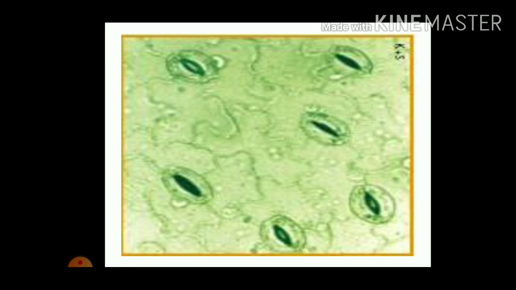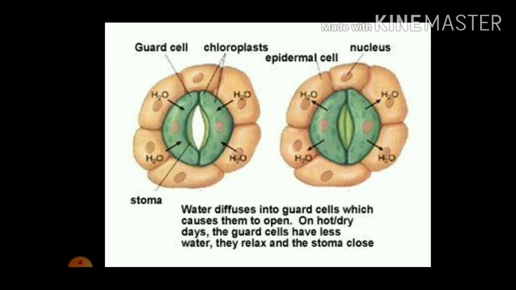See, this is the diagram of the guard cells, and here you can identify some stomata are open and some are closed. See exactly the work of the guard cells, how they release water and take in carbon dioxide.